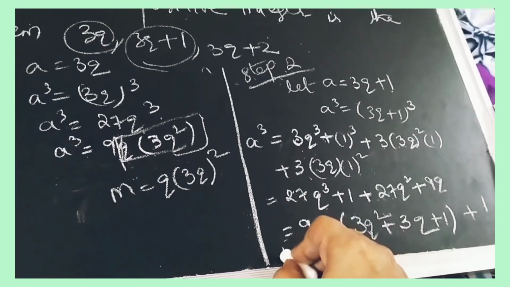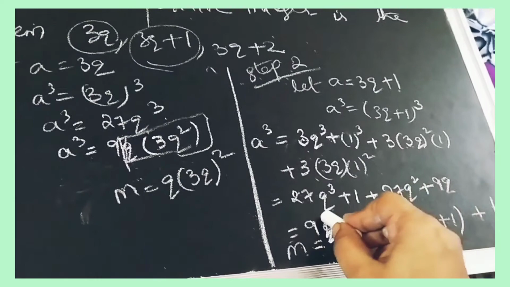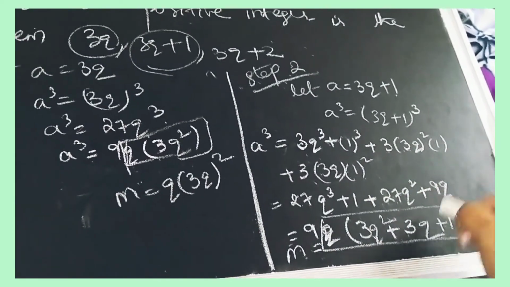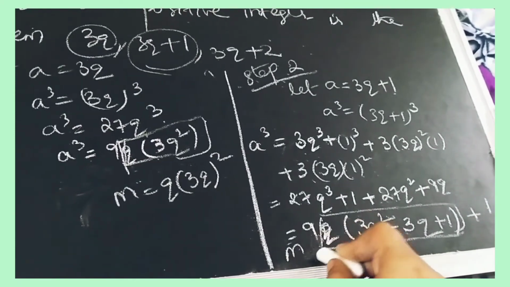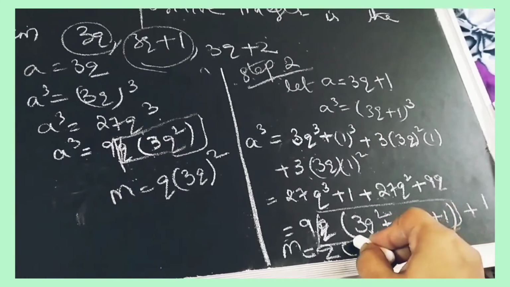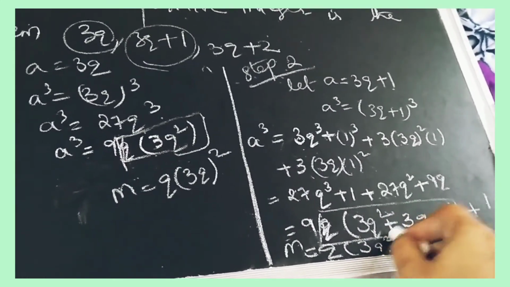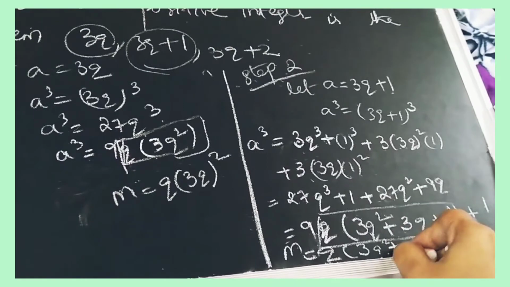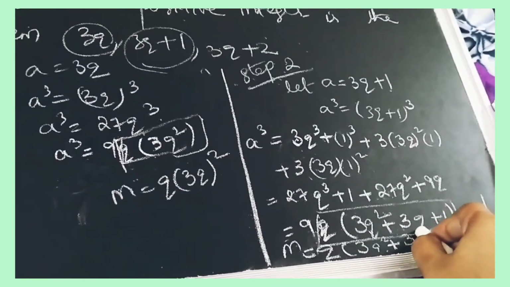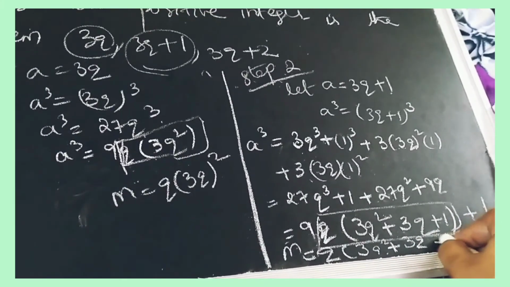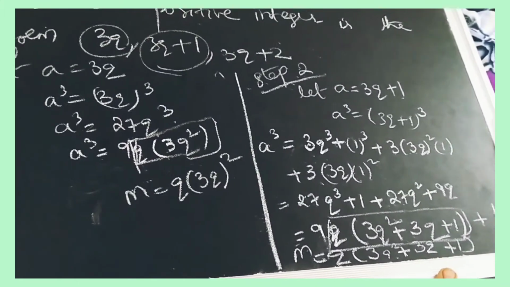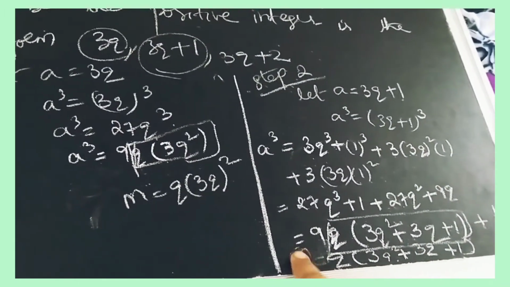So here m is equals to, what we have to take, m we have to take this. So m is equals to q into 3q square plus 3q plus 1. So this is m here. In the second step, this is m here.